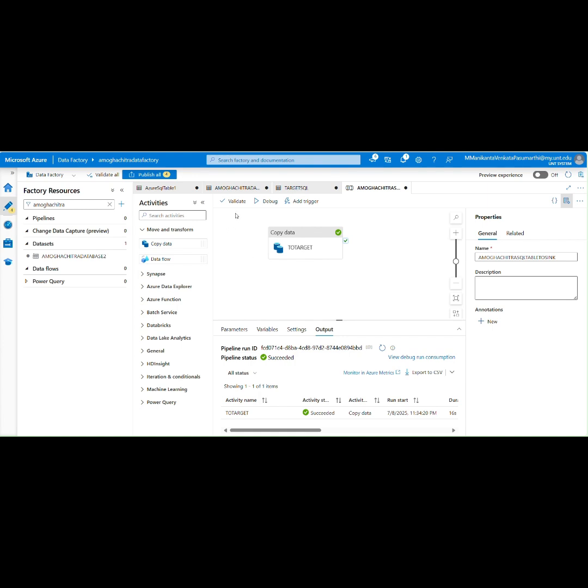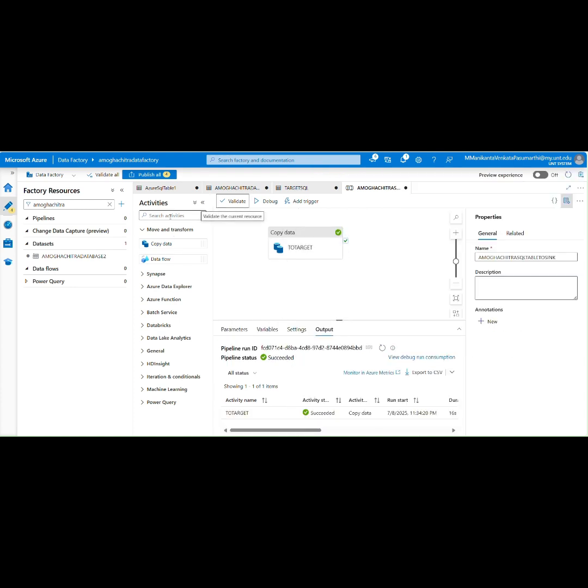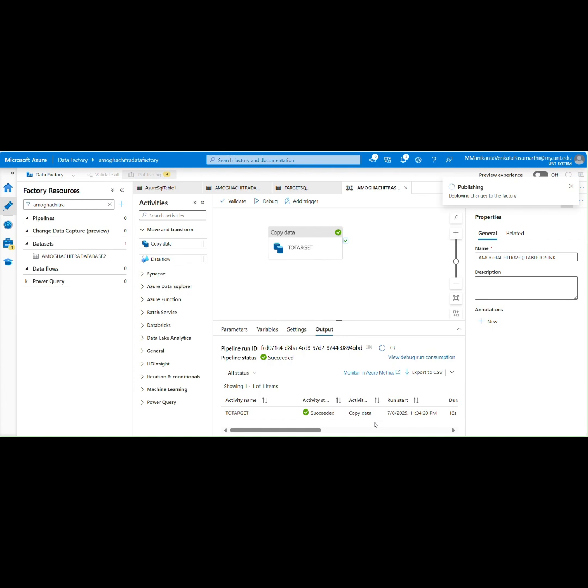Next, we are going to click on validate for this pipeline. So your pipeline has been validated. We are going to close it. And next we are going to publish this pipeline. Click on publish. It is going to publish. So publishing has successfully completed.